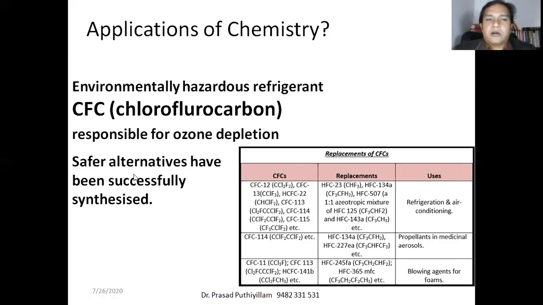So we need to have a safer alternative. You cannot avoid it as such because it has applications. So safer alternatives are required, that is replacements are required. And now we have replacements for refrigeration and air conditioning applications, and applications such as propellants in medicinal aerosols, blowing agents for foam industry. So these are the replacements of CFC.